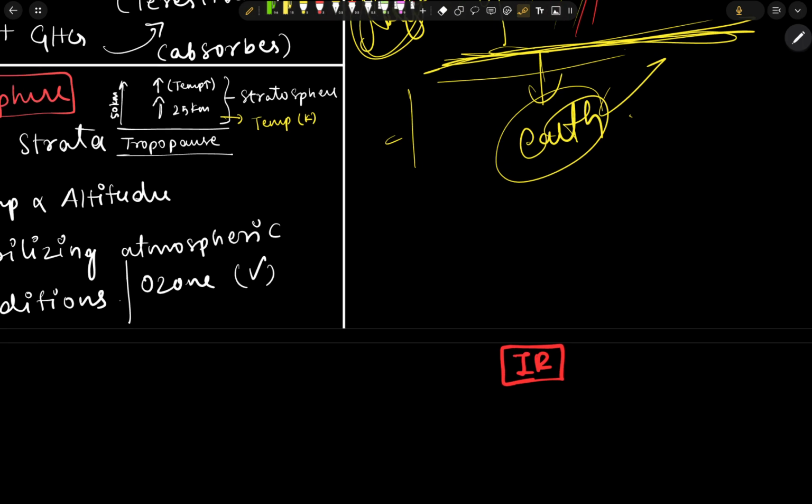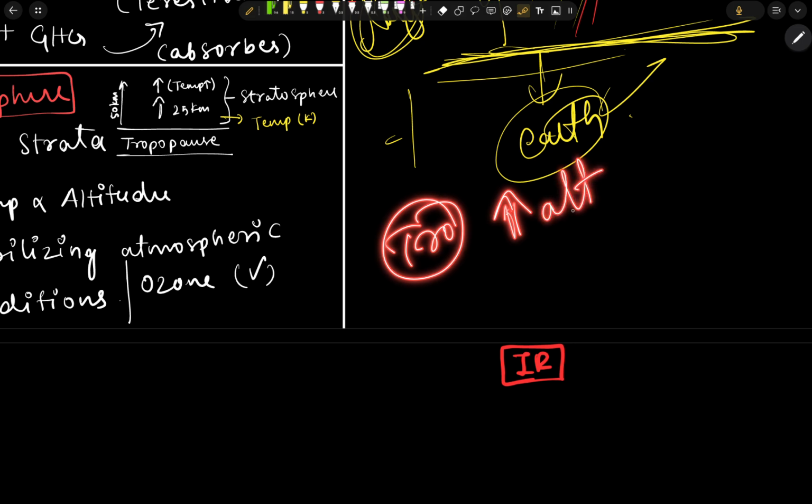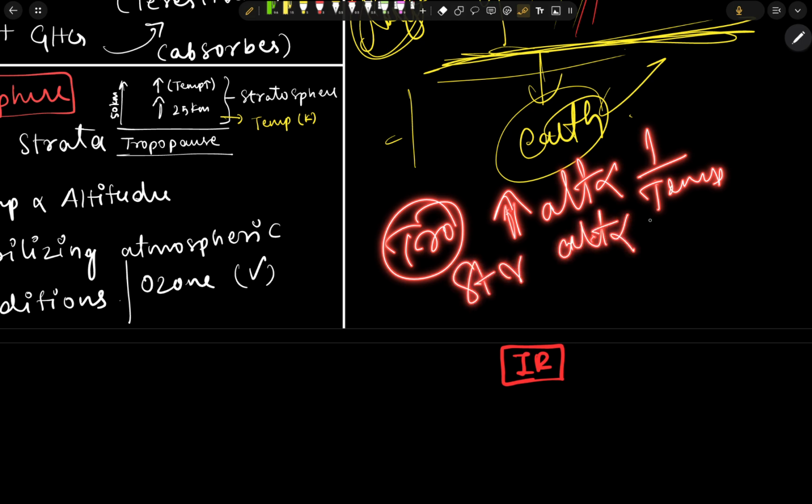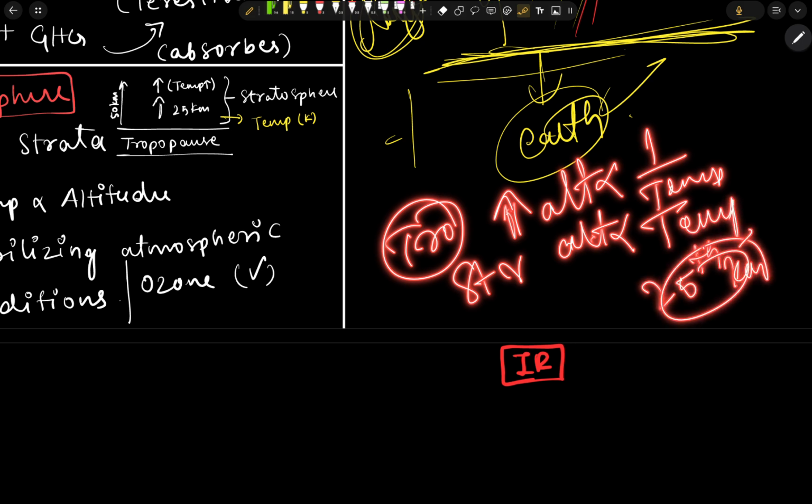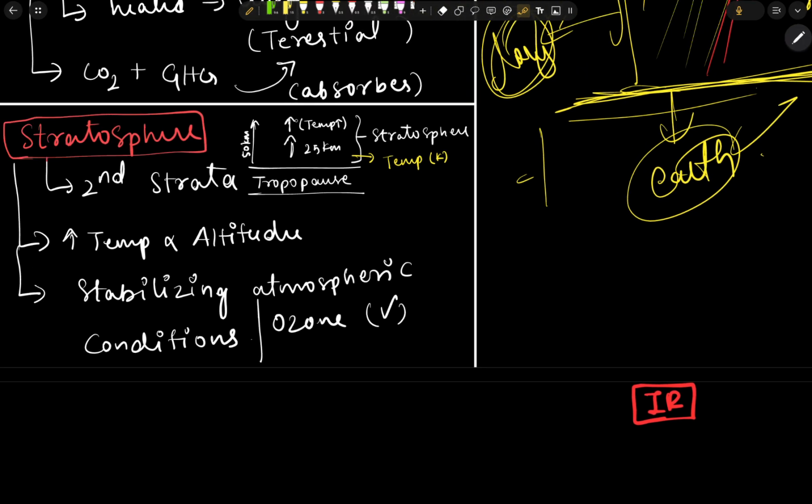In the troposphere, the temperature decreases as the altitude increases. That means altitude is inversely proportional to the temperature in the troposphere. But in the stratosphere, the altitude is directly proportional to the temperature after the 25th kilometer. This is one more important thing which we need to remember.